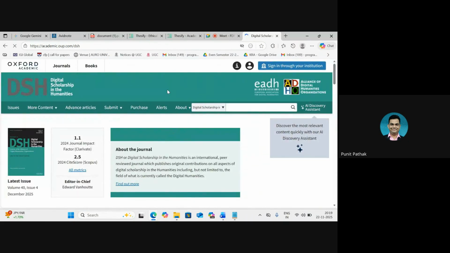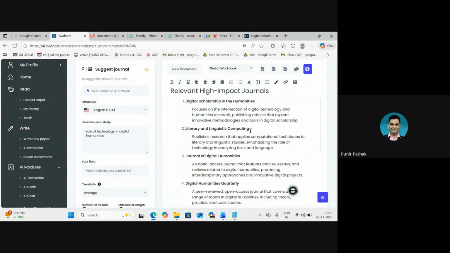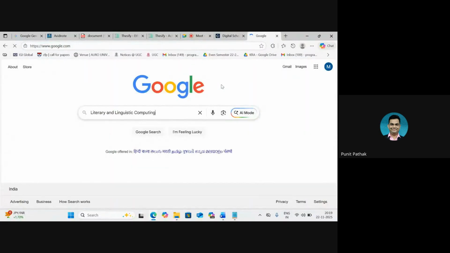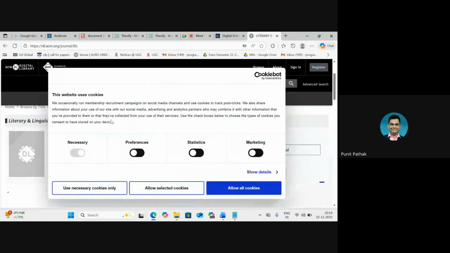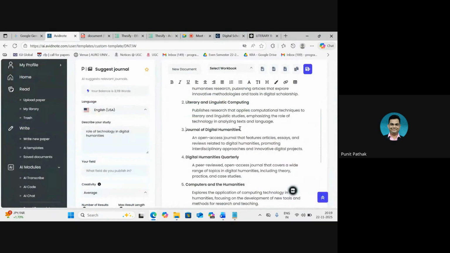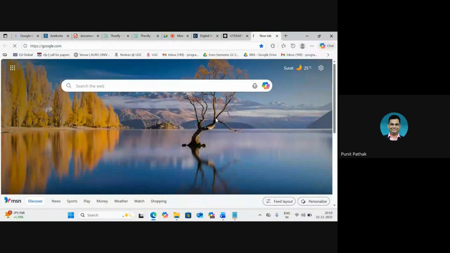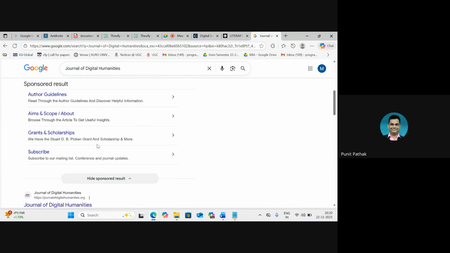Okay, this seems that this is actually a true journal. Let's try to check a few of them. And it also gives us the thrust area of the journal along with it, apart from giving us the name. Okay, this also seems to be a working journal apparently. All right. So far, two of the results are true. They are not false results that it has worked out. This one doesn't seem to be there.